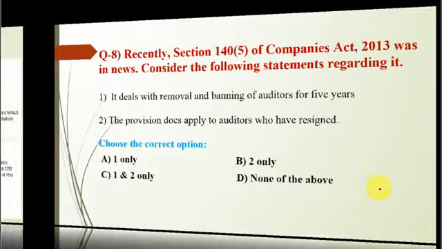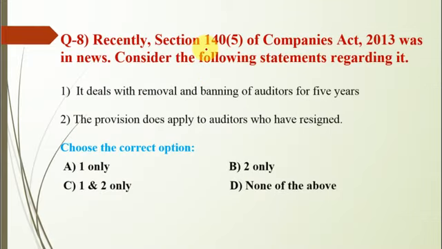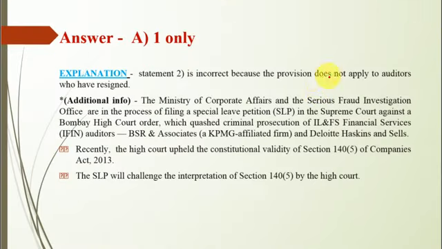Now question number 8: recently Section 140 Clause 5 of the Companies Act 2013 was in news. Statement first, it deals with removal and banning of auditors for 5 years. Second, the provision does apply to auditors who have resigned. So the correct option here is A, that is, one only, and statement second is incorrect because the provision does not apply to the auditors who have resigned.